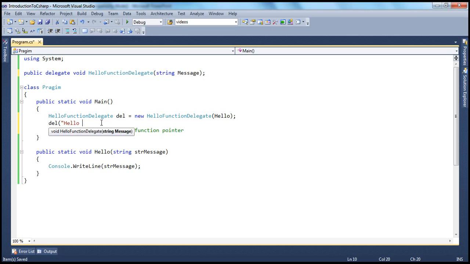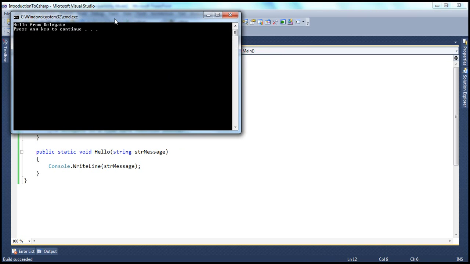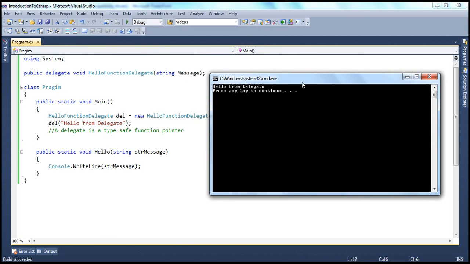So let's say hello from delegate. So now what's going to happen? This delegate call will actually, internally behind the scenes, automatically invoke this method, and to this method it will pass this parameter. And whatever this method has to do, it will do its job. In this case, it will print that message onto the console. So if I go ahead and run this now, look at this, hello from delegate. We get that, this is being printed by this method.